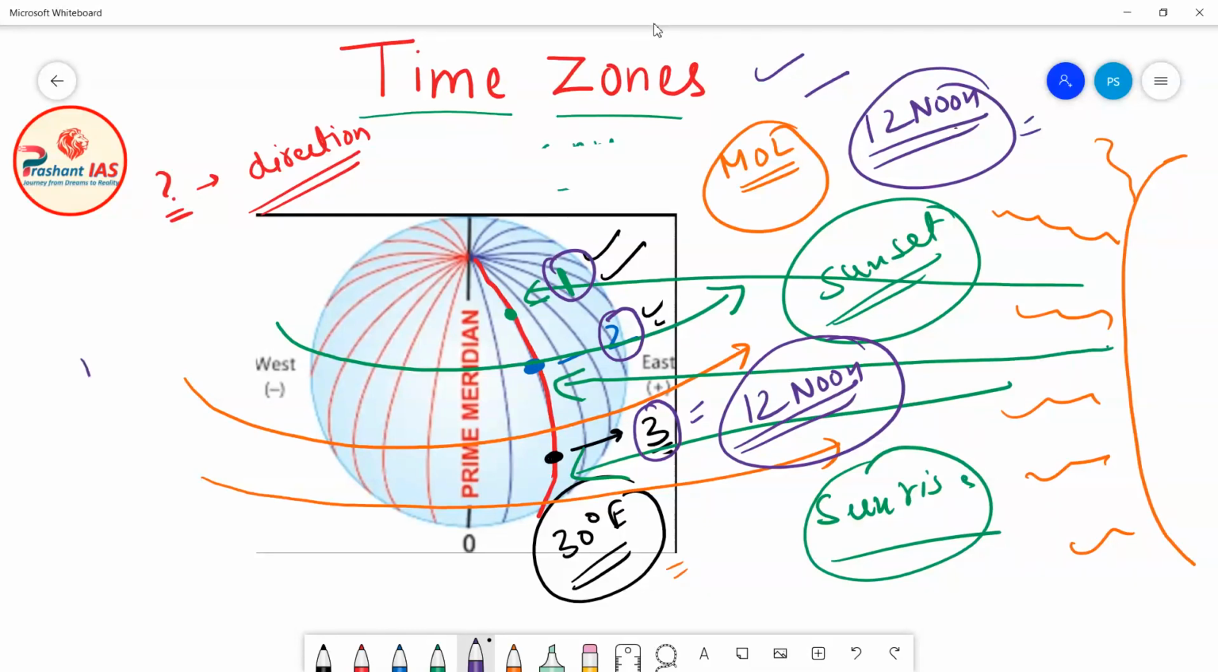So what is our rule of thumb? Our rule of thumb is that all the places on one meridian of longitude will have the same time. Now let's move forward.